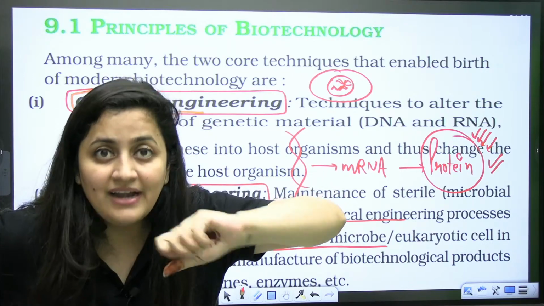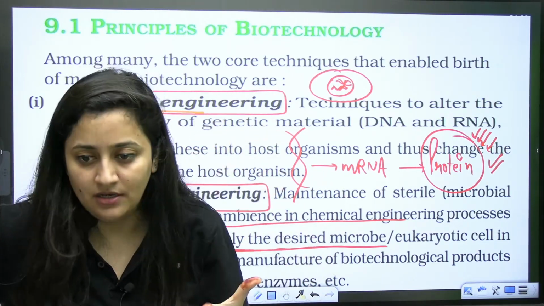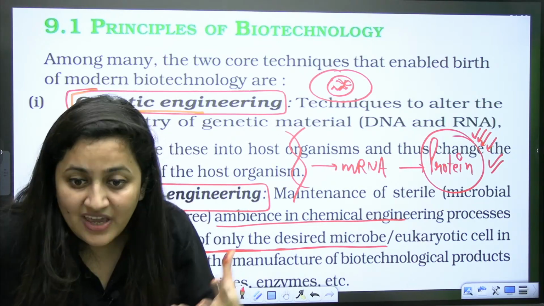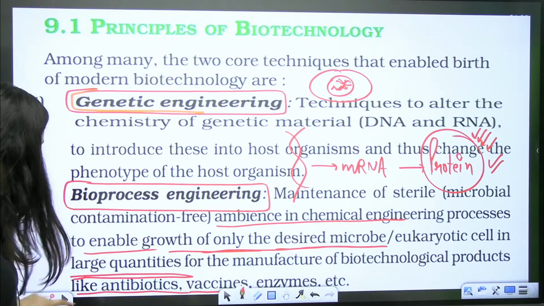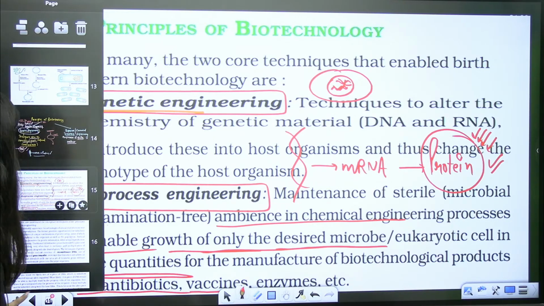It will provide me the conditions, the technique where I can grow my desired product. So that's what you need to understand. Is that clear? So this is about the principles of biotechnology.